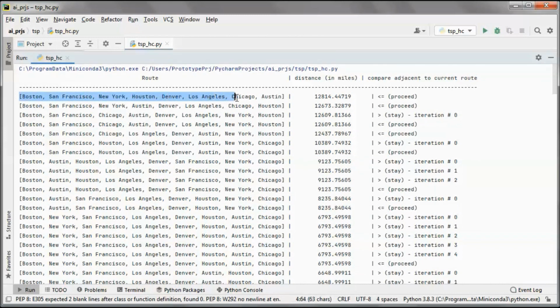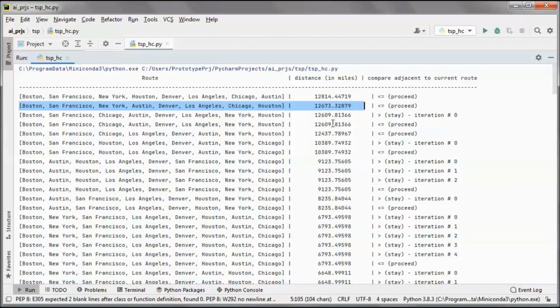So this route has this distance in miles, and we take a look at the adjacent route, and we find that it has a shorter distance, so we proceed. And the difference between those two routes is that Houston and Austin are flipped.